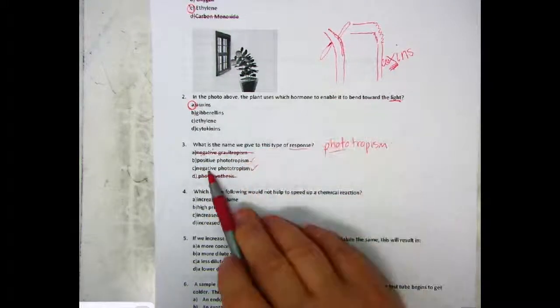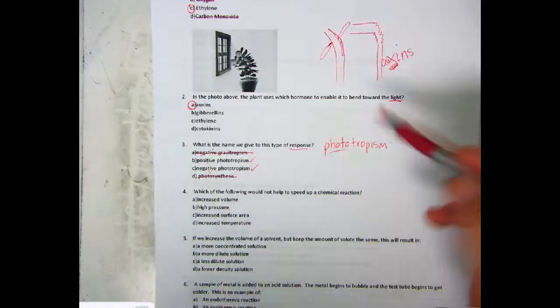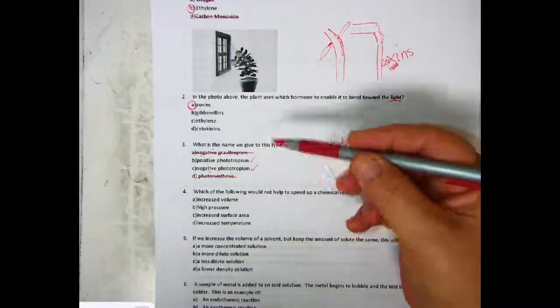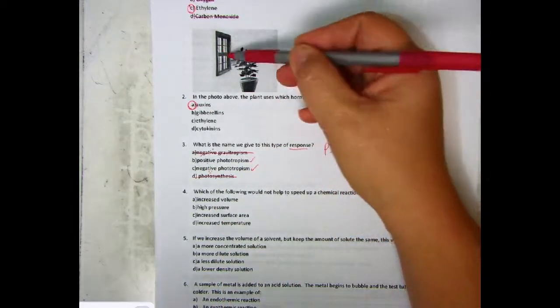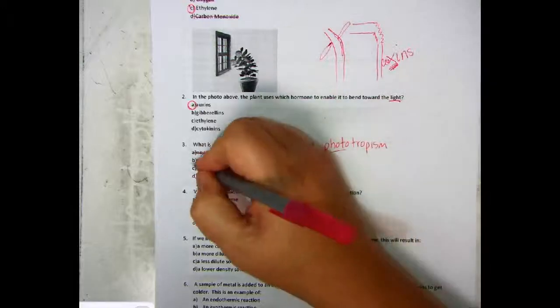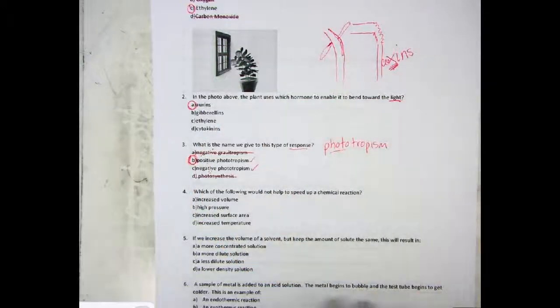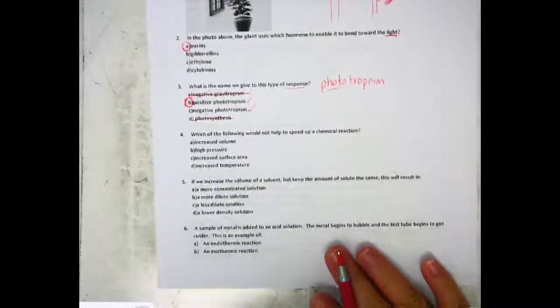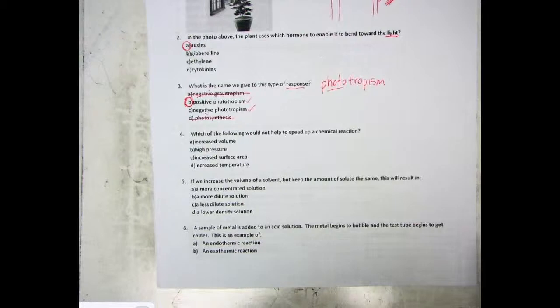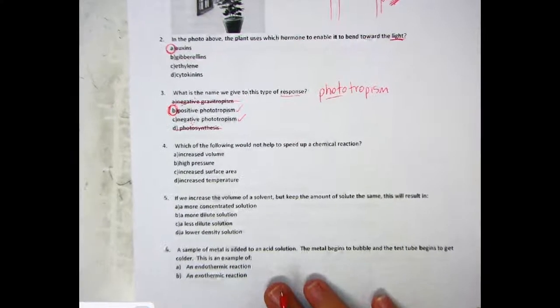Okay, so let's take a look. Is it positive or negative? Is it going toward the stimulus? Well, the light is the stimulus, and it's going toward the stimulus, so it's positive. Positive phototropism. Okay, which of the following would not help to speed up a chemical reaction?